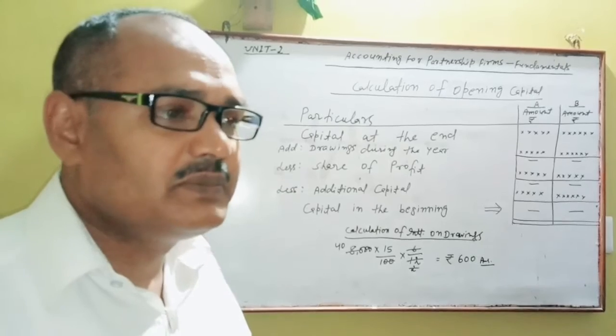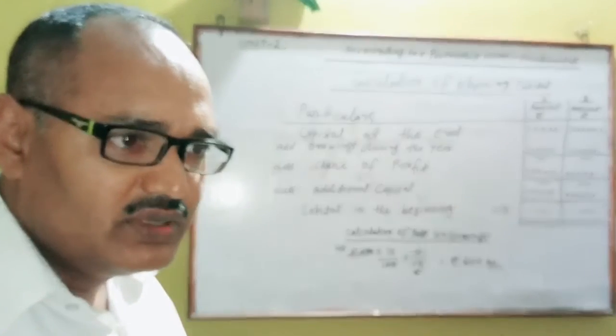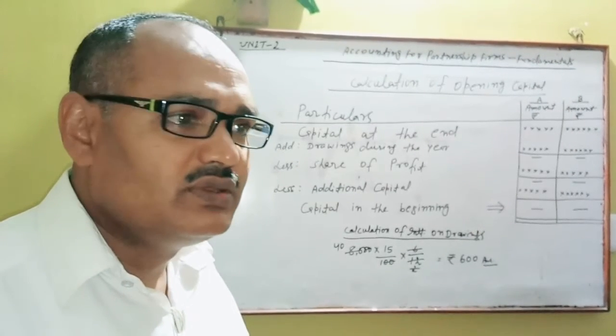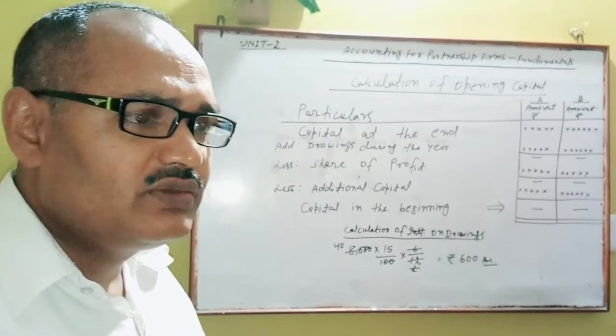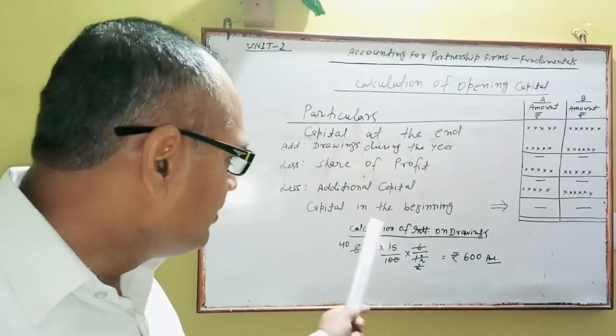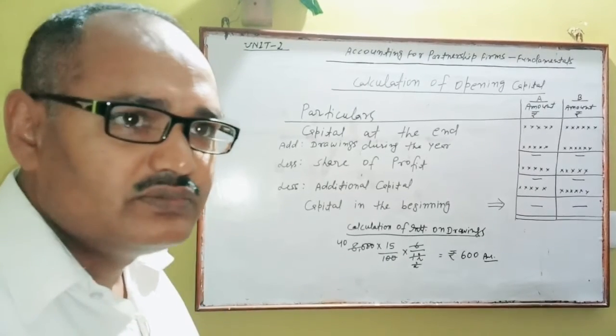But here the question is what will be the time for that. Then time for interest on drawings will be calculated since withdrawal made by any partner. Date of withdrawal to closing date of the accounting period, that will be the time.